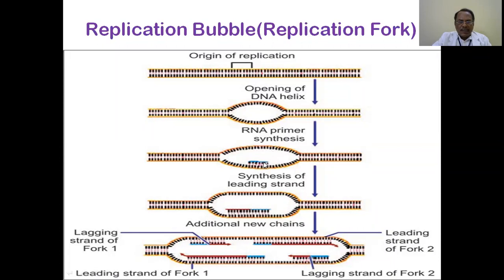And to start with, always to start with, from the nascent point, a small RNA piece is needed. Directly DNA synthesis will not occur. Initially, strand-dependent RNA polymerization occurs, but this occurs by one variety of DNA polymerase only. Now we should know there are about 3 kinds of DNA polymerases: DNA polymerase 1, DNA polymerase 2, and 3.